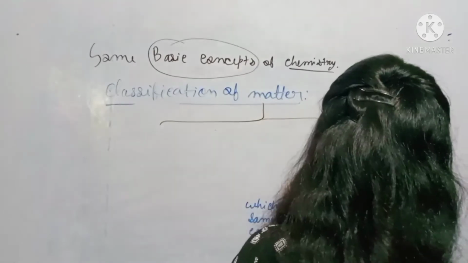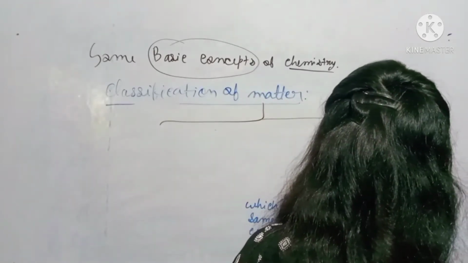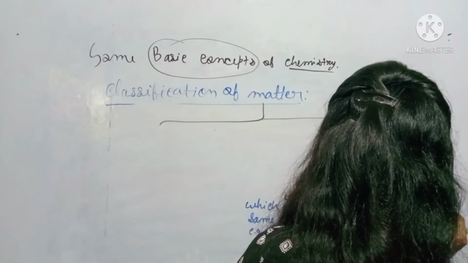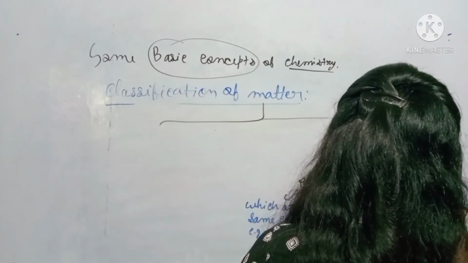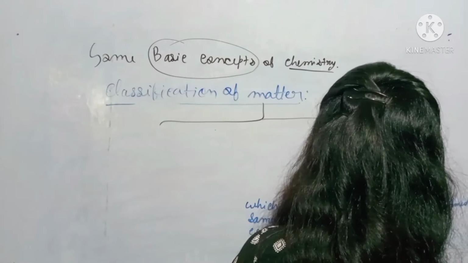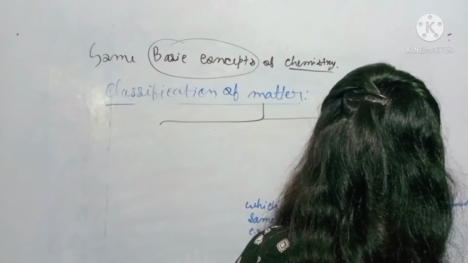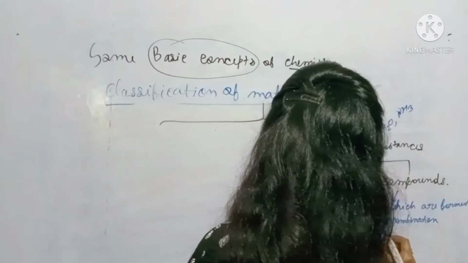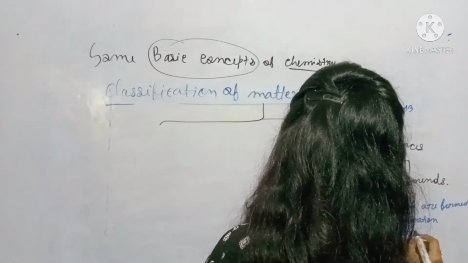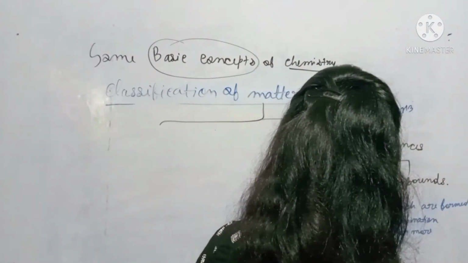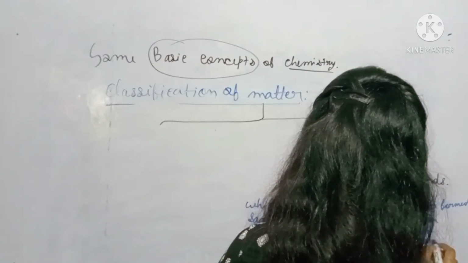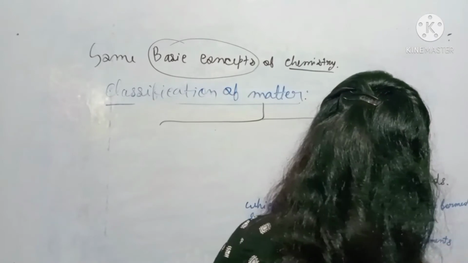And compounds are those which are formed by the combination of one or more elements.